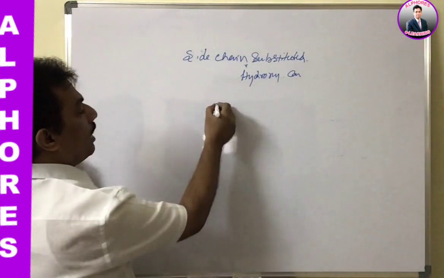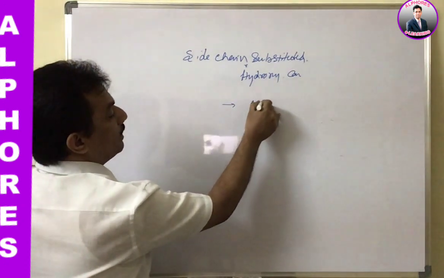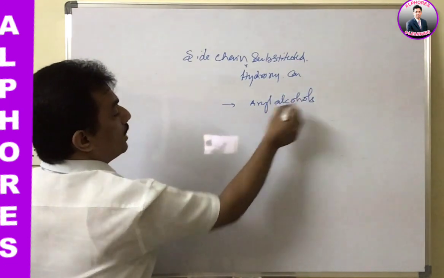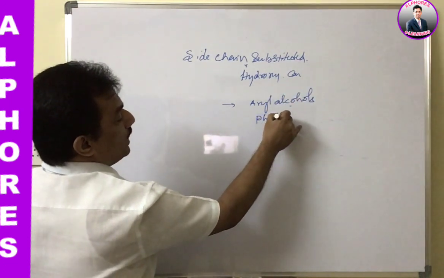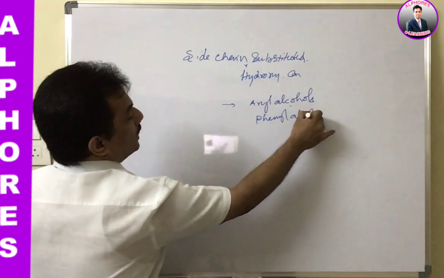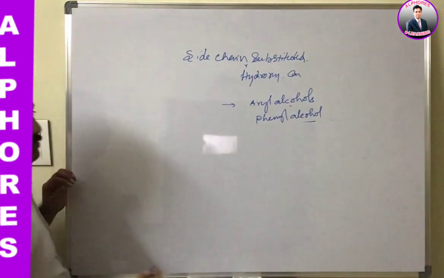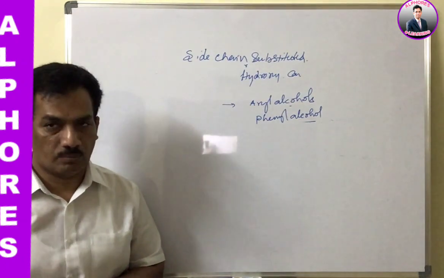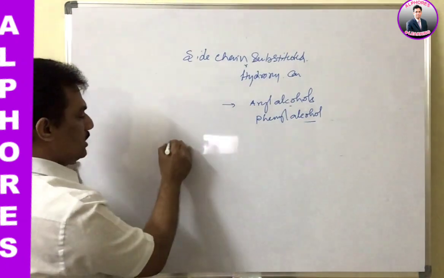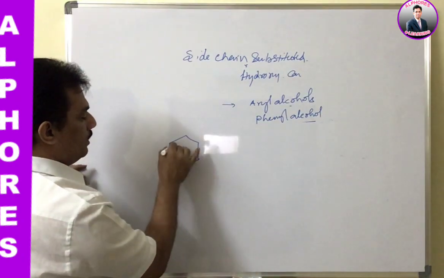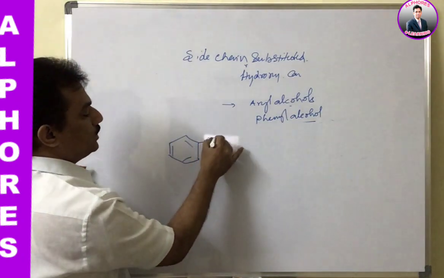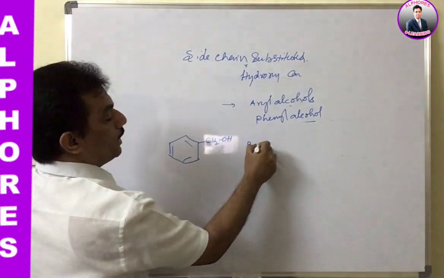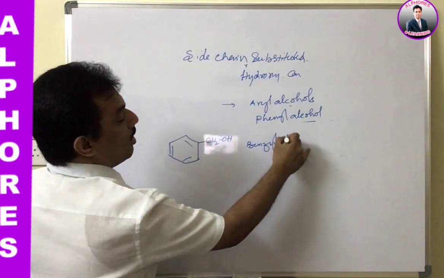And here they are known as aryl alcohols, or they are also known as phenyl alcohols, because as we know, when a benzene ring is having a side chain, that benzene ring is considered as a phenyl group. And now here the names are like this. The simplest one is CH2OH. Its common name is benzyl alcohol.